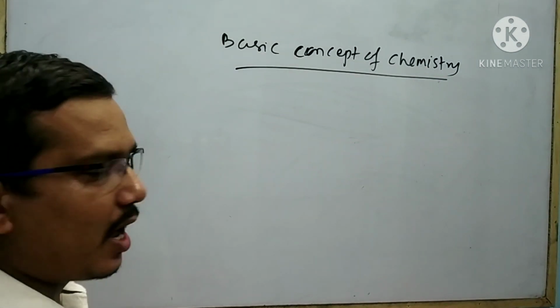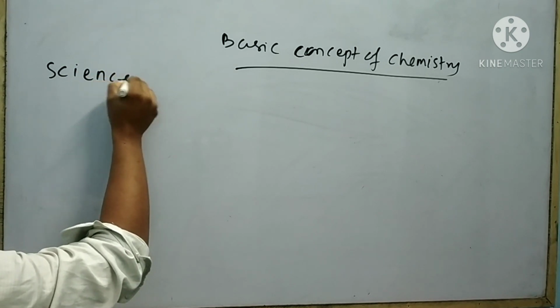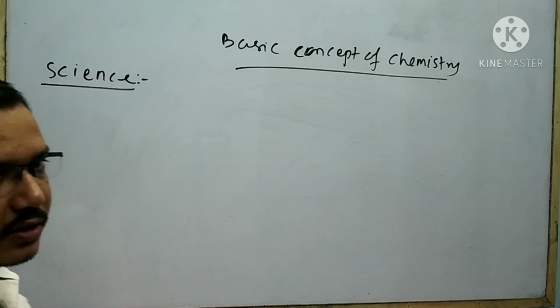At first I will discuss about science. What is science?